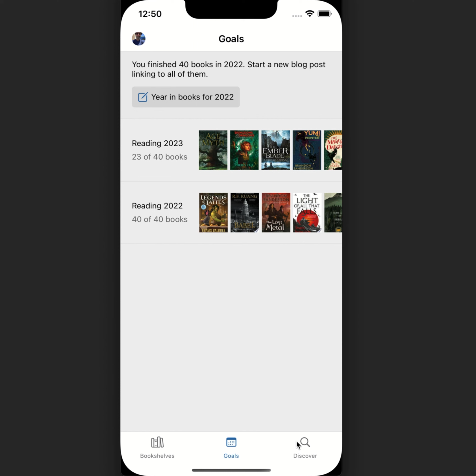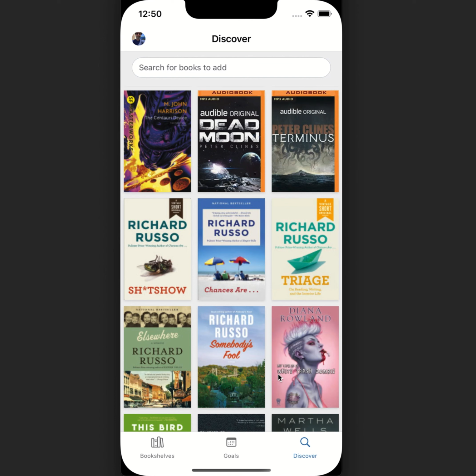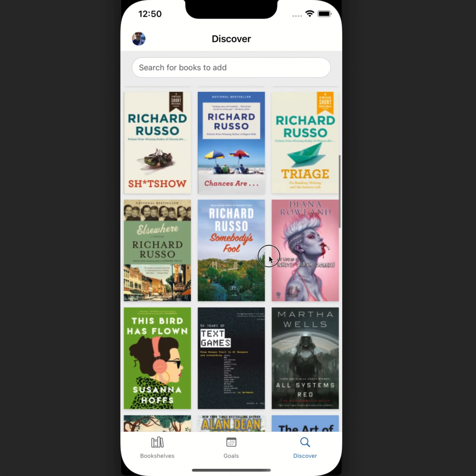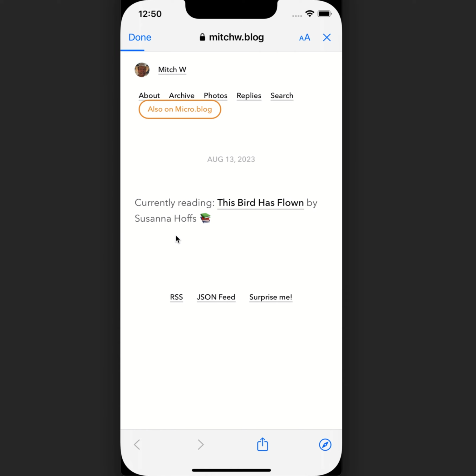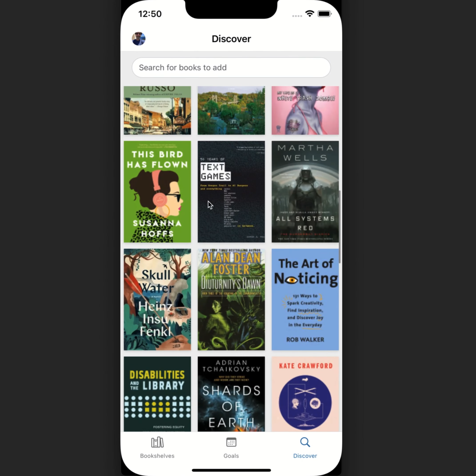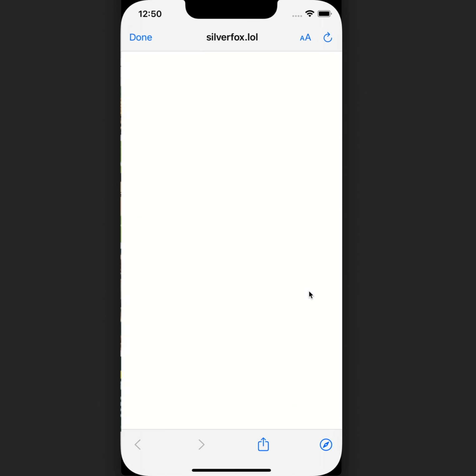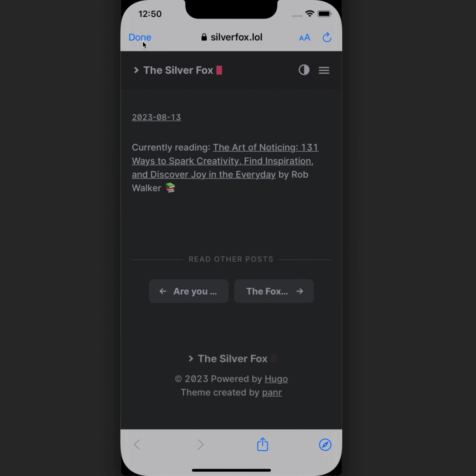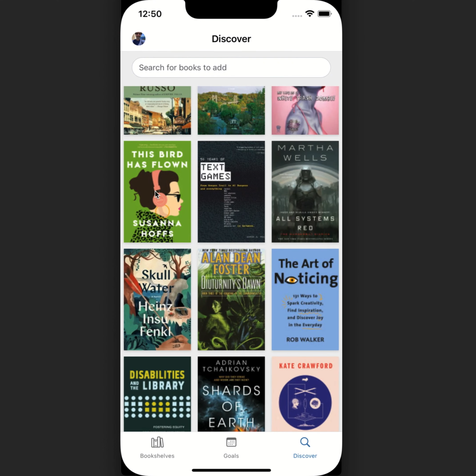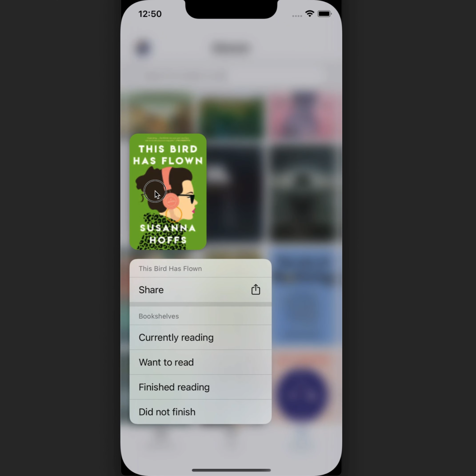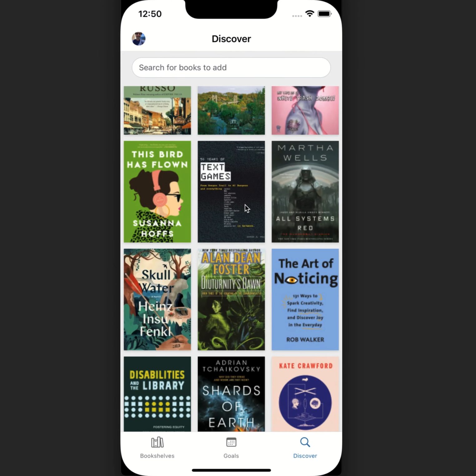So one of the reasons to post to your blog also is to share with other people that might be interested in what you're reading. And that's where our Discover screen comes in. So I'll click on the Discover tab. I can scroll through. I can tap on a book, and it goes to the blog post that person wrote for that book. Tap on this one. I can see it's just a completely different blog, someone's blog. If this looks interesting, and I want to add it to my bookshelf, I can also tap and hold, and I can just say want to read, and it'll add it to that.